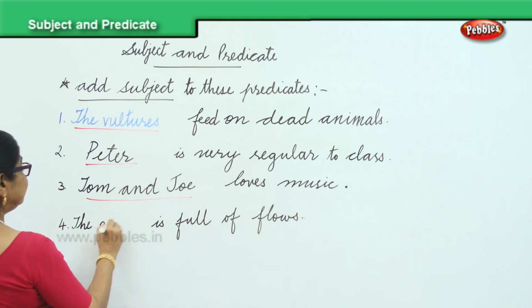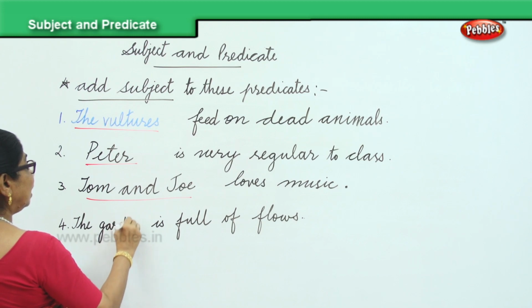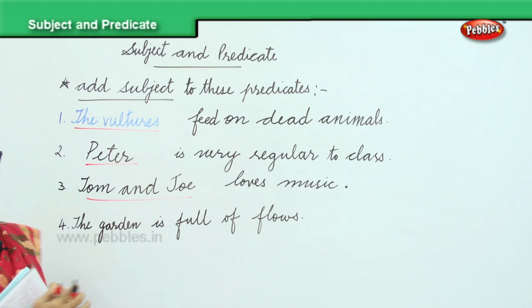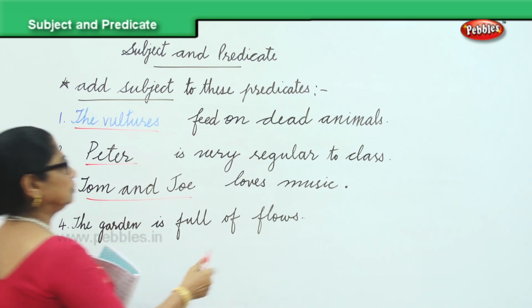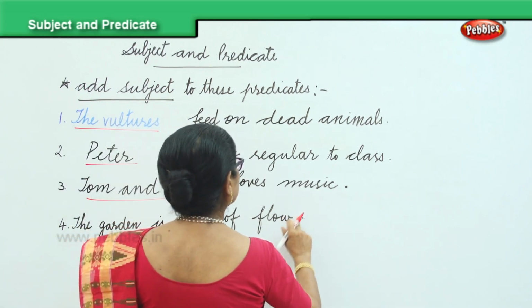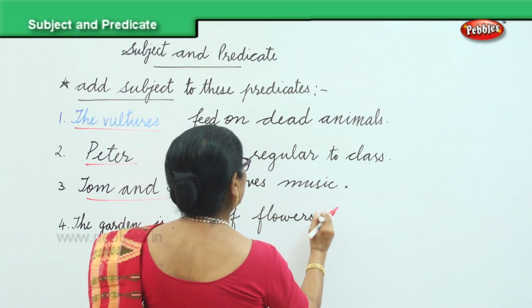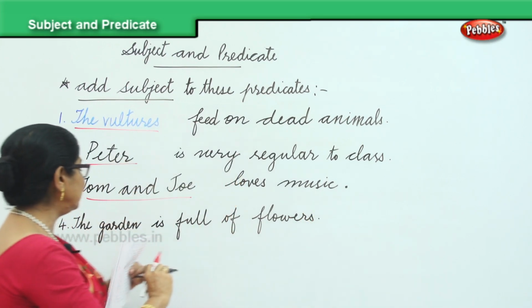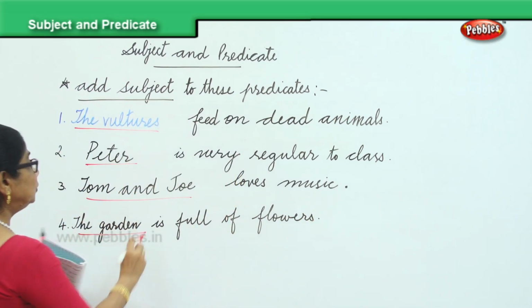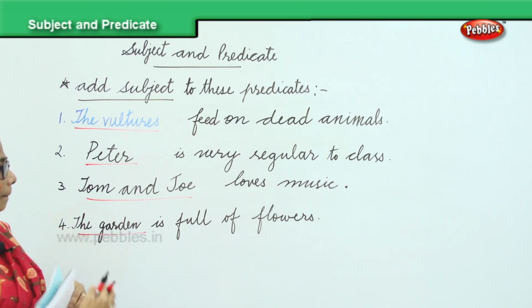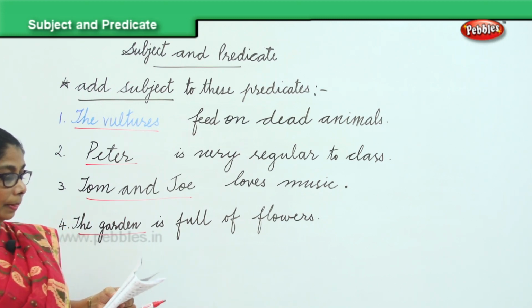The garden is full of flowers. The garden is the subject that you have supplied. Okay. Then,